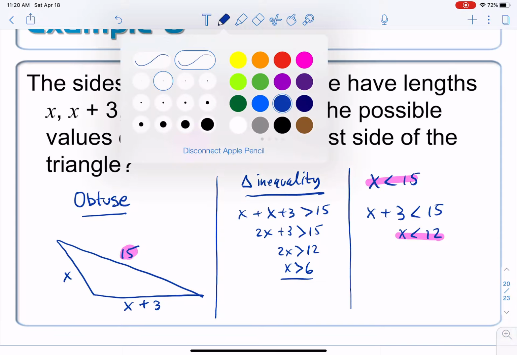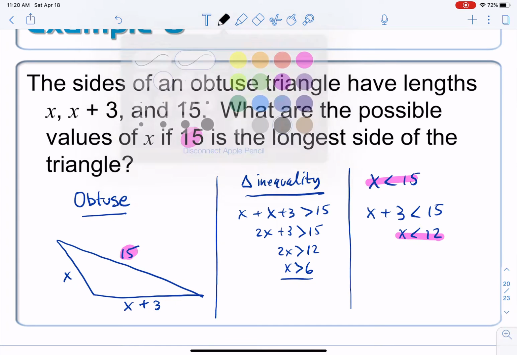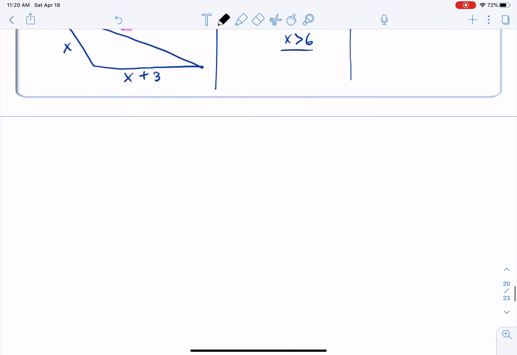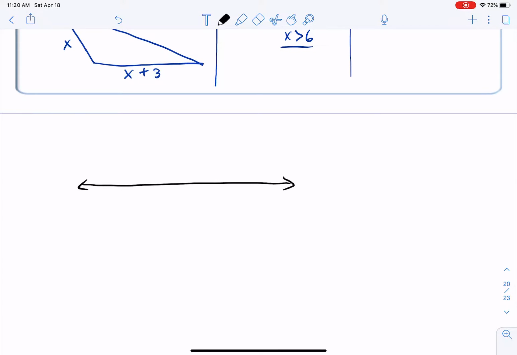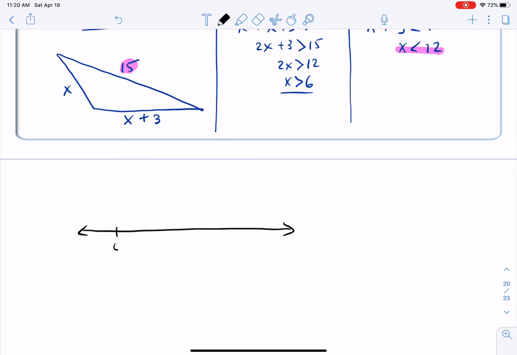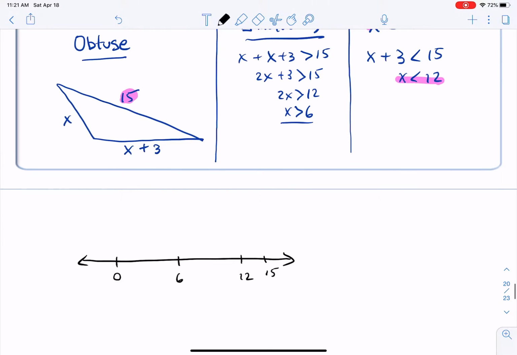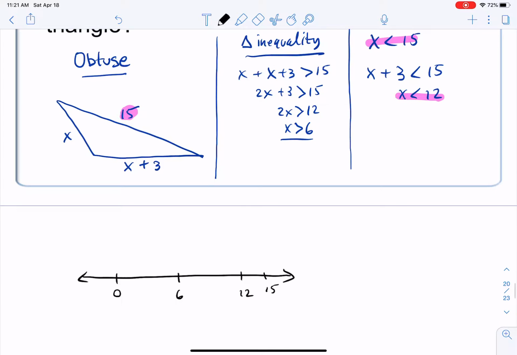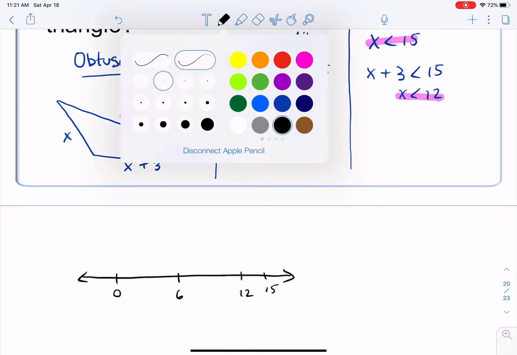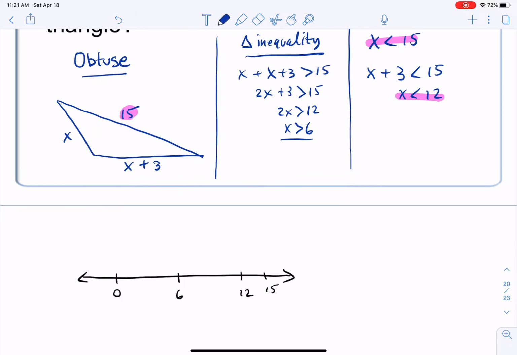Here's another way to see that. I'm going to put all of these on a number line so we can easily visualize what the solution is supposed to be. So we have a 0. Let's say that here is 6, and then here would be 12, and then we got our 15 right there. As far as inequalities go, I'll choose the blue one.